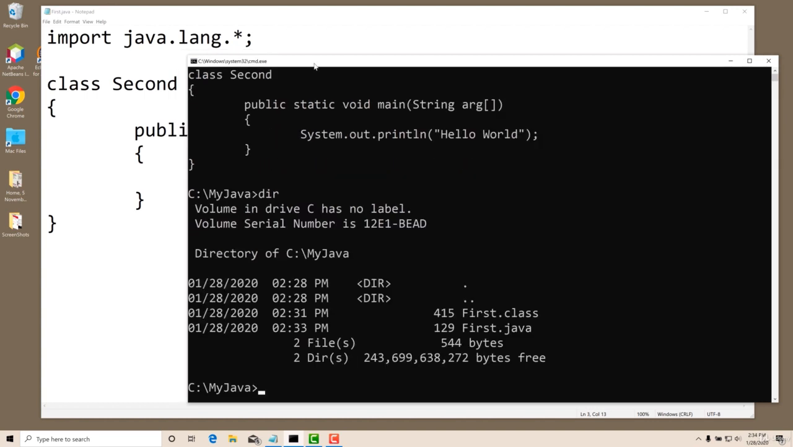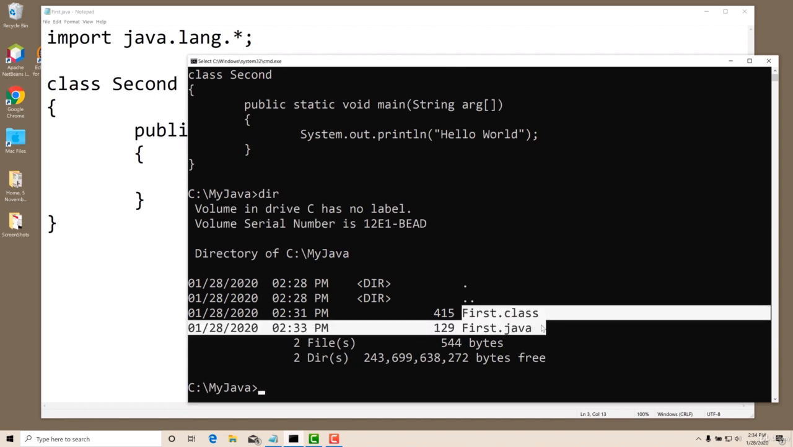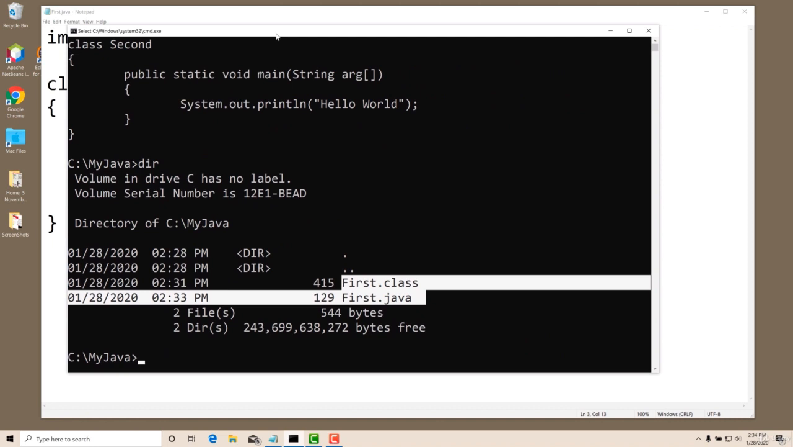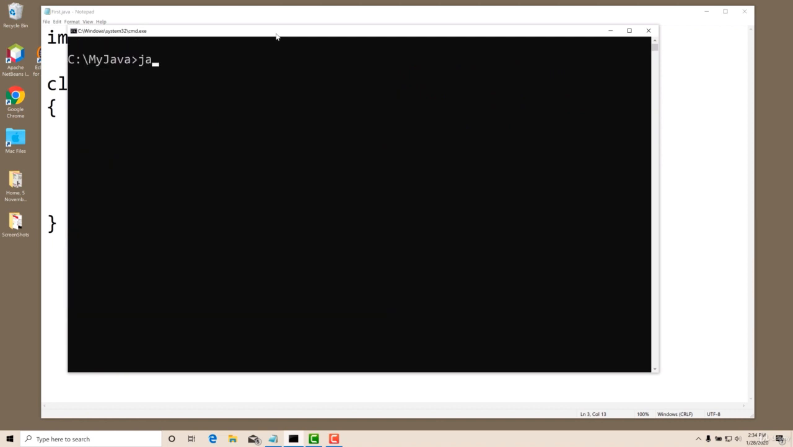Now next I'll show you the directory. Inside the directory you can see that there are two files now, first.class and first.java. If the class name is different, what happens? Let us check this. I will compile the program. First I will clear the screen and I will say javac first.java.